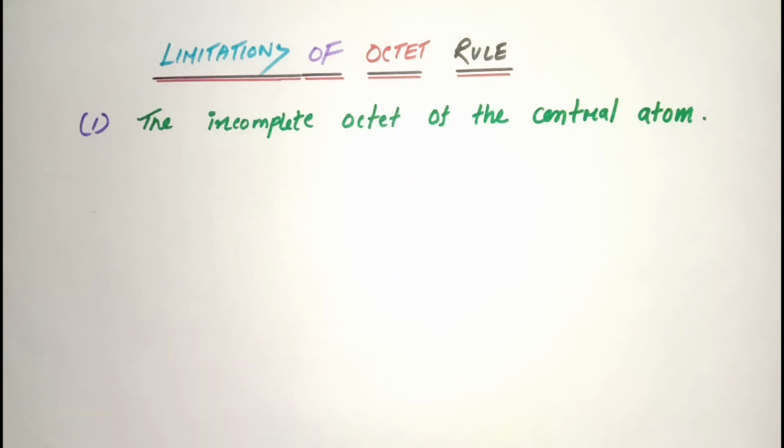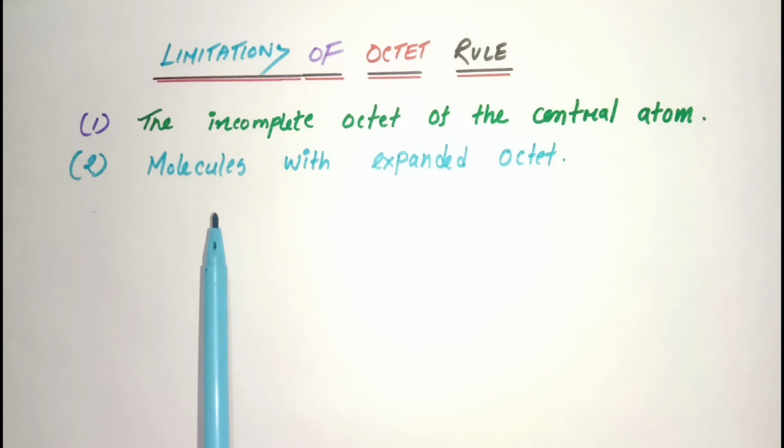The first limitation was what? The incomplete octet of the central atom. In some molecules, the central atom does not have 8 electrons in its valence shell. But this type of molecules exist although their octet is not completed.